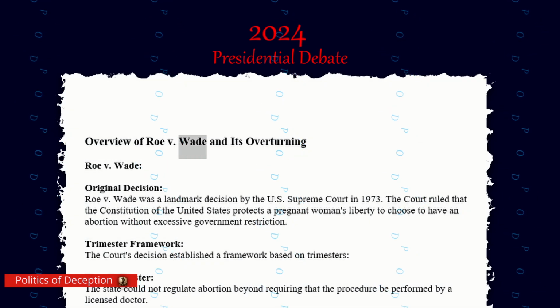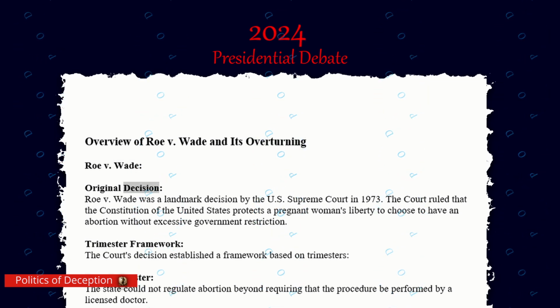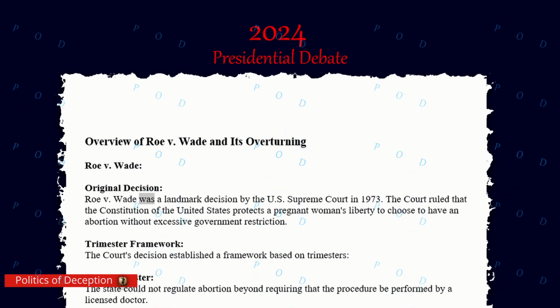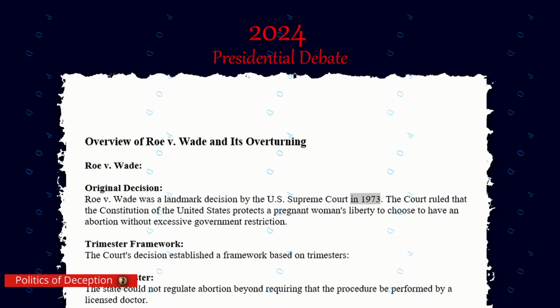Overview of Roe v. Wade and its overturning. Roe v. Wade, original decision. Roe v. Wade was a landmark decision by the U.S. Supreme Court in 1973. The court ruled that the Constitution of the United States protects a pregnant woman's liberty to choose to have an abortion without excessive government restriction.